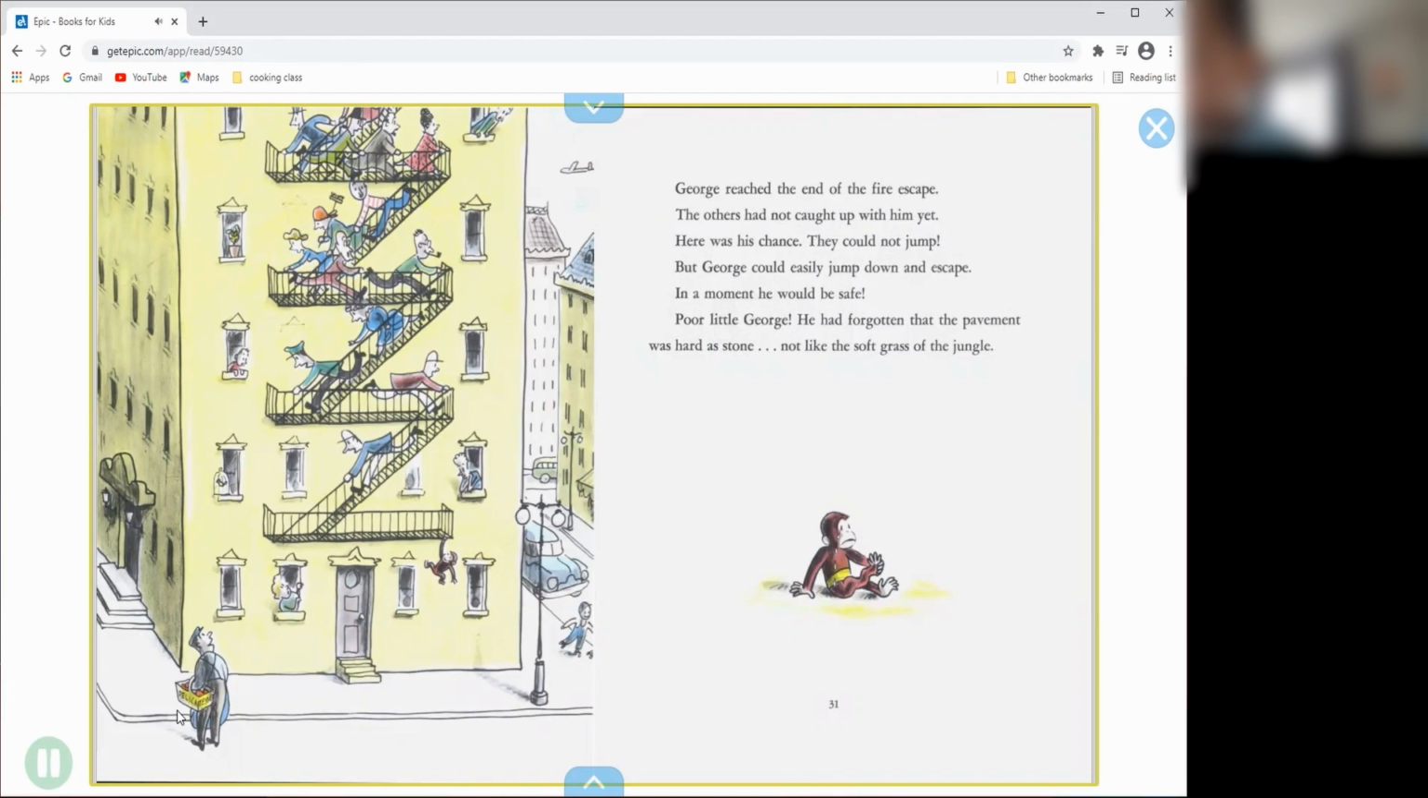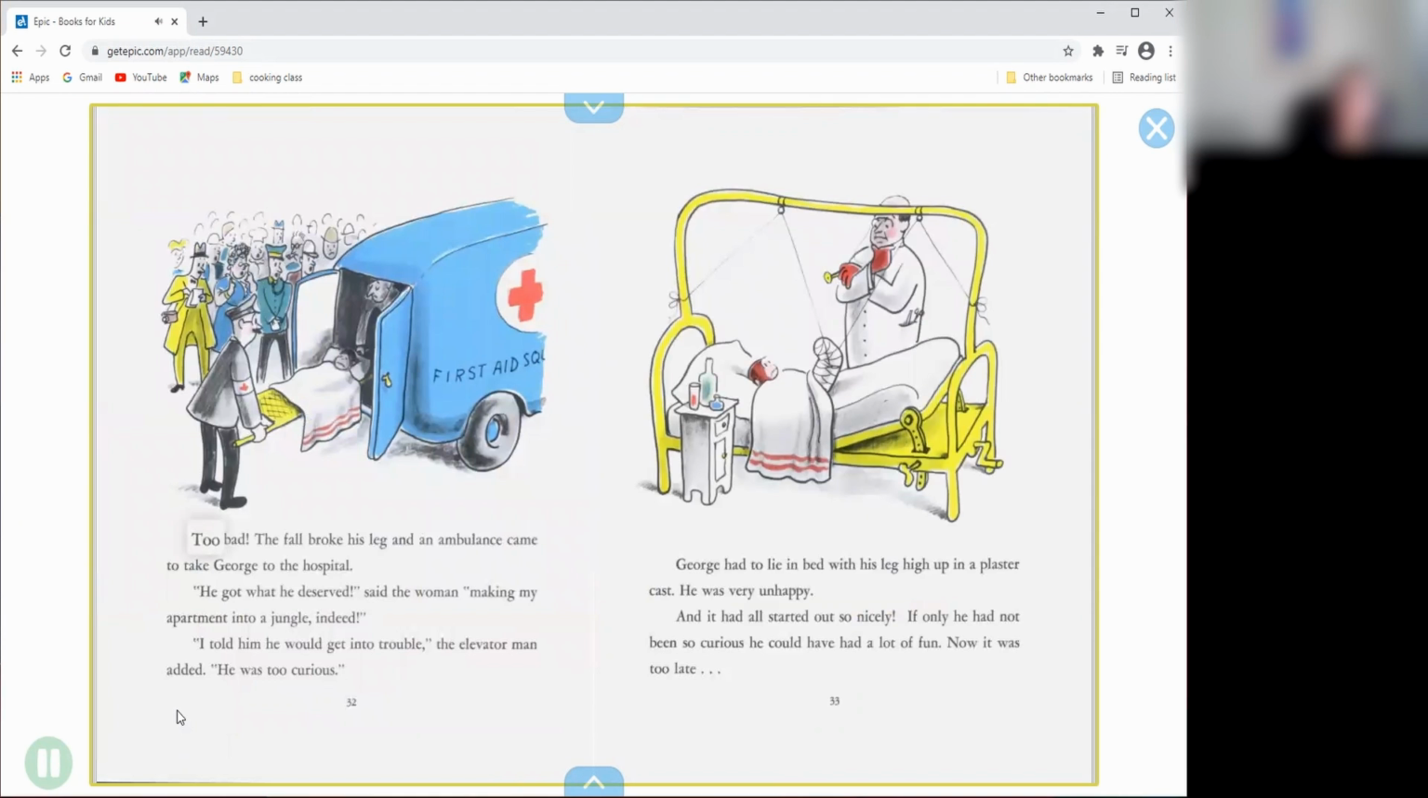Poor little George. He had forgotten that the pavement was hard as stone, not like the soft grass of the jungle. Oh, no. Too bad. The fall broke his leg, and an ambulance came to take George to the hospital. "He got what he deserved," said the woman. "Making my apartment into a jungle, indeed." "I told him he would get into trouble," the elevator man added. "He was too curious."